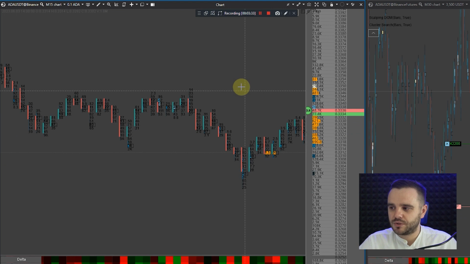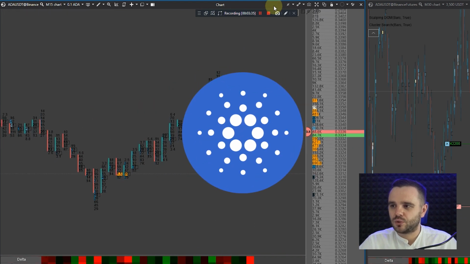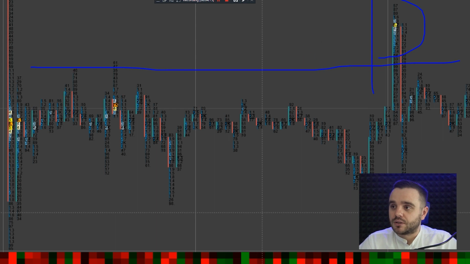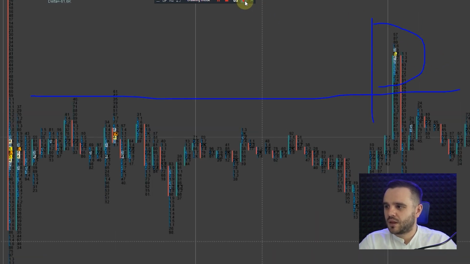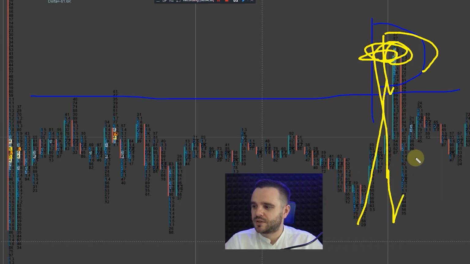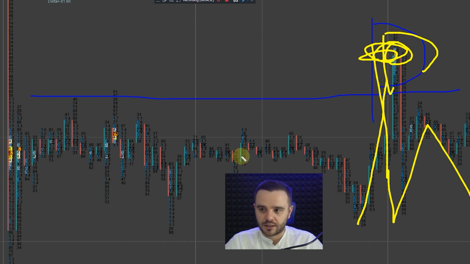Because even in this example on ADA, have a look, significant volume appeared on ADA and price started a beautiful rise because someone stopped price from dropping. Even in this example on this picture, why is volume profile by color really important for us? Because pay attention how on this picture, in this area, price did this pump and the biggest volume traded exactly here, and price after that made a beautiful drop from there.